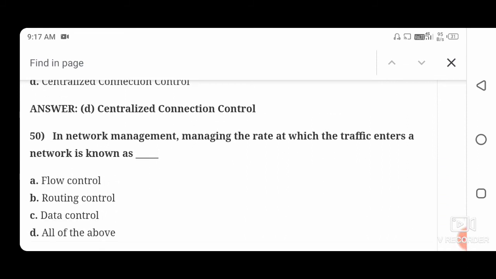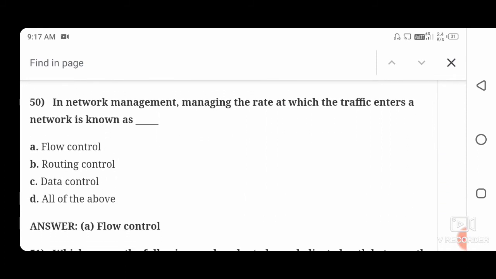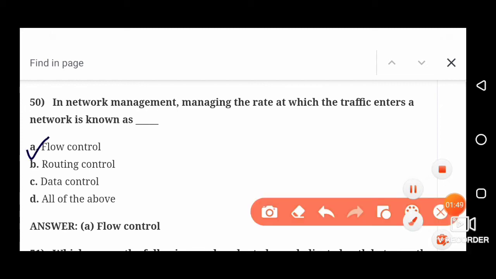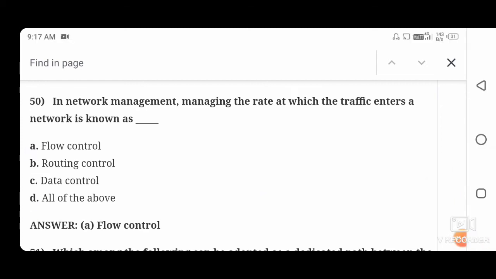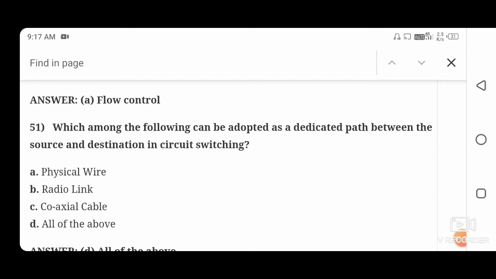Next question. In a network management, managing the rate at which the traffic enters the network is known as. So the right answer is flow control. Which among the following can be adopted as the dedicated path between the source and destination in a circuit switching? So the right answer is option number D, all of the above.